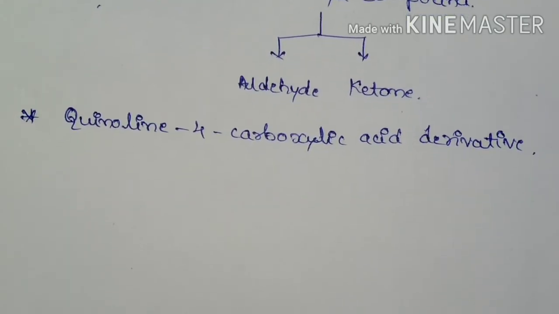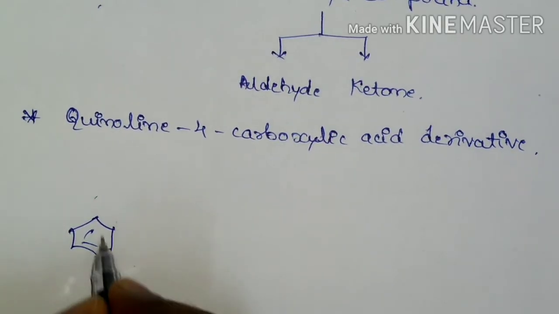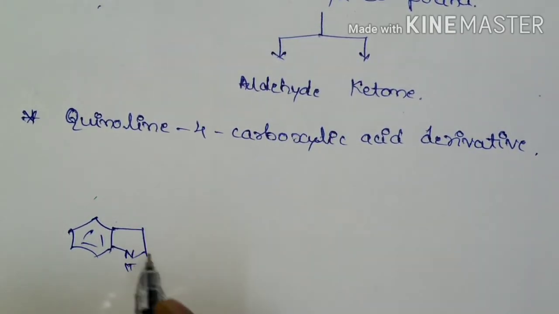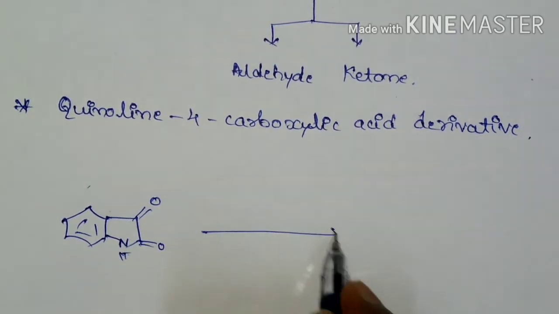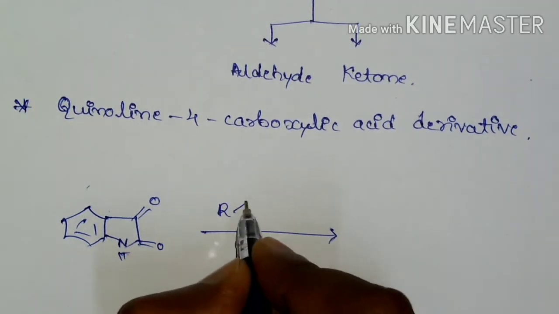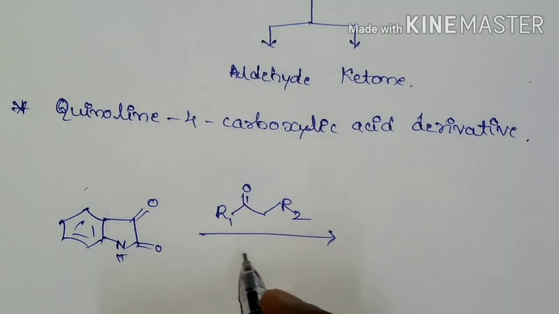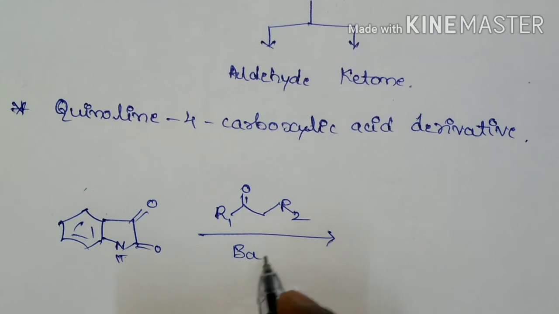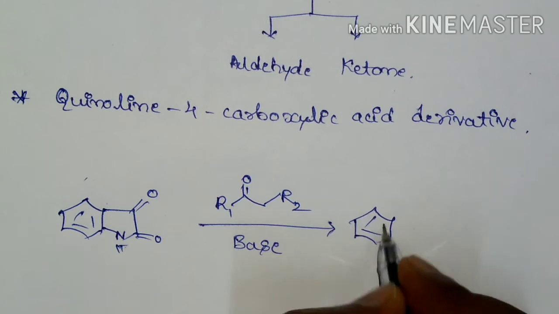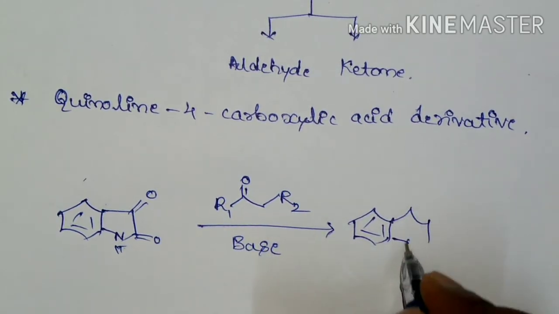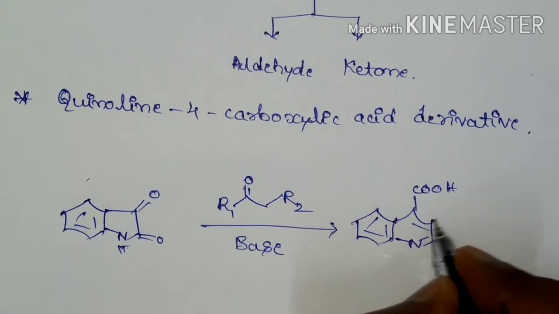If you see the general reaction of the Pfitzinger reaction, this is the structure of isatin. If it is treated with a carbonyl compound in the presence of base, it is going to yield a heterocyclic compound, that is a quinoline 4-carboxylic acid derivative.